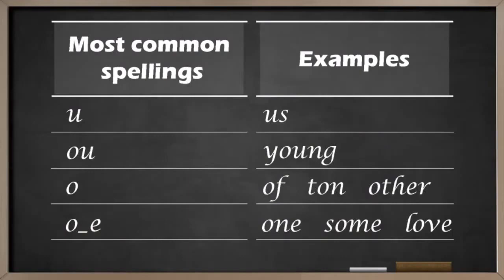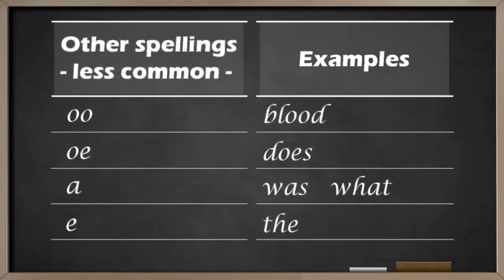U: up, us. OU: young. O: of, ton, other. O something E: one, some, love. OO: blood. OE: does. A: was, what. E: the.